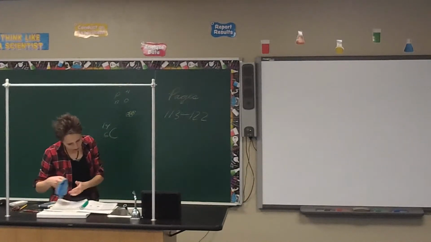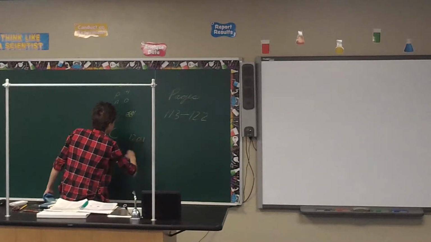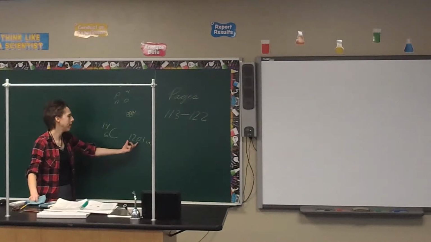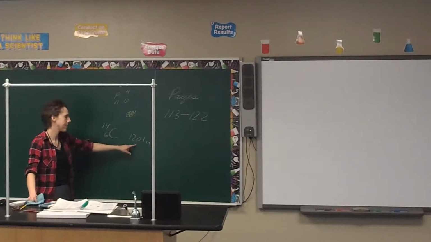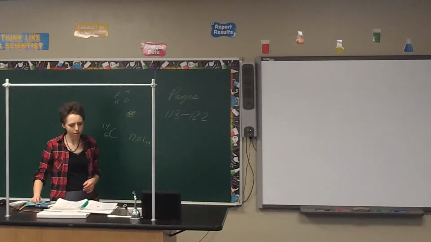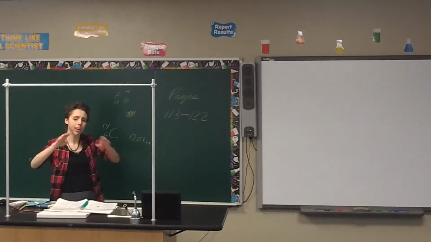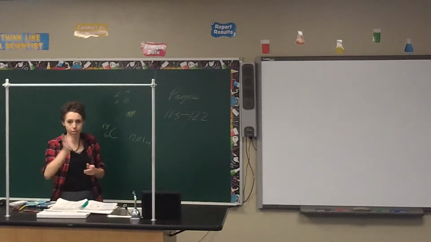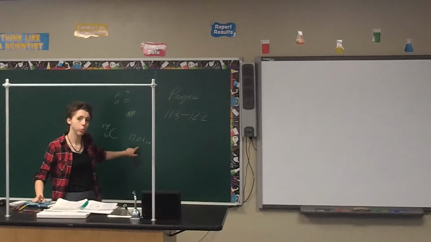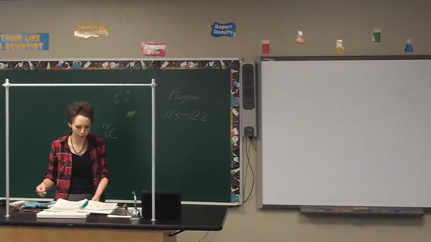For example, if you look at the periodic table for carbon, you'll notice it has the number 12.01. This represents the weight for the carbon element. Now, what do we call this? How did they decide on this as the weight? Right, it's the average atomic weight, or the average atomic mass. Out of all the isotopes of carbon and how much of each isotope we found, this is the average atomic mass. So make a note that the bottom number underneath the element is the average atomic mass. It doesn't mean every single carbon weighs this, but it is the average based on the isotopes and how many of each isotope we find.